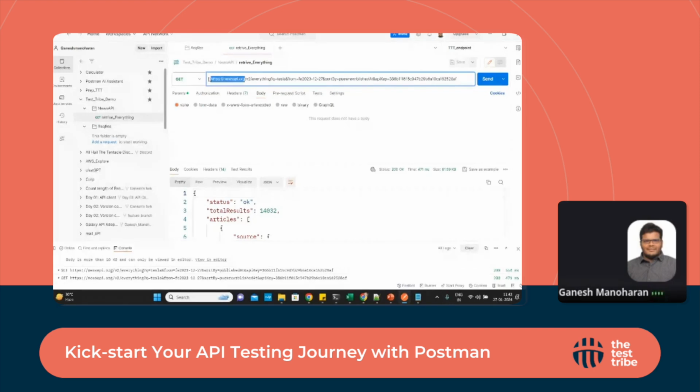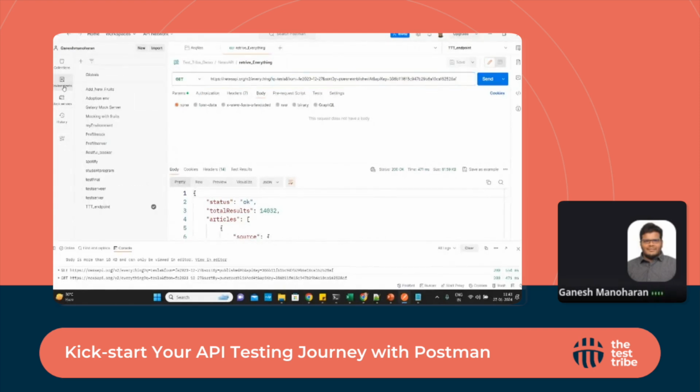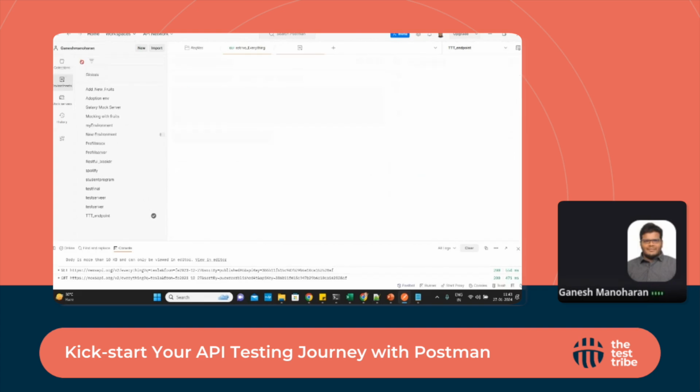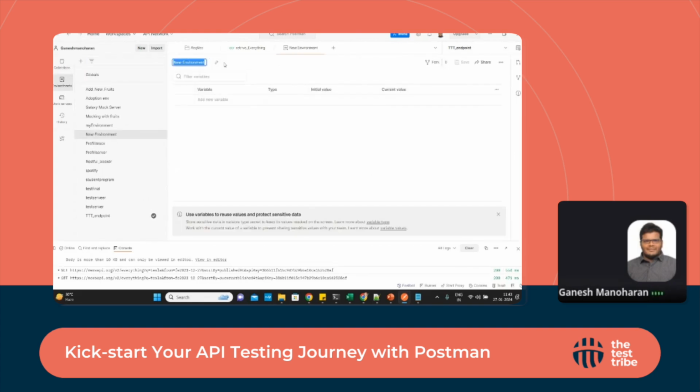I'm going to add these particular details, or else till here, in an environment. So I'm going to create a new environment by selecting this new environment tab. Okay, and I'm going to name it SIT, imagine it's an SIT environment, and I'm saving this one.